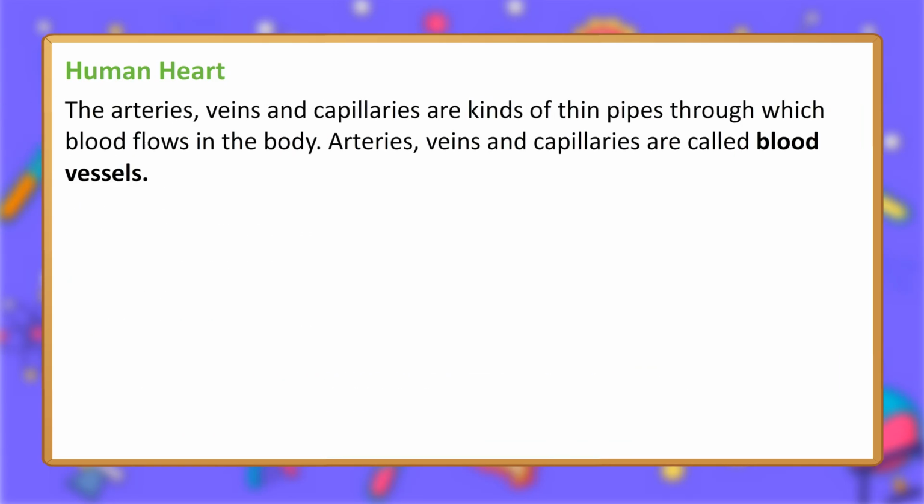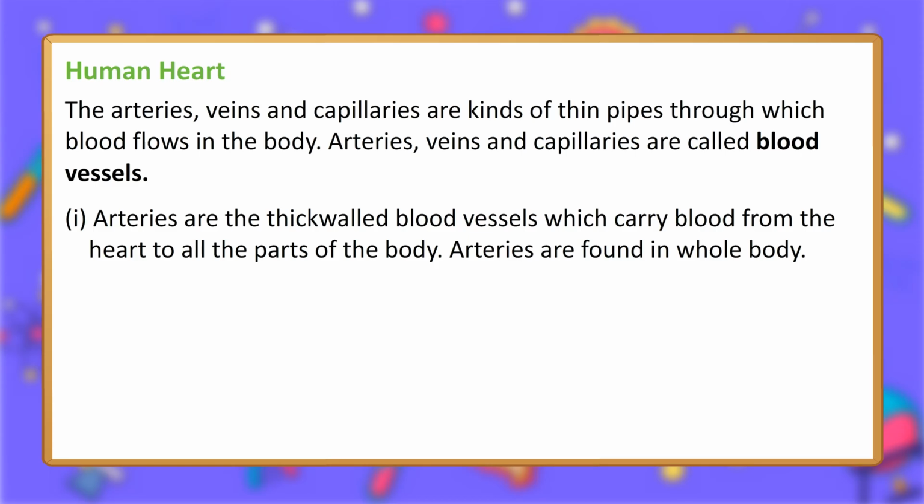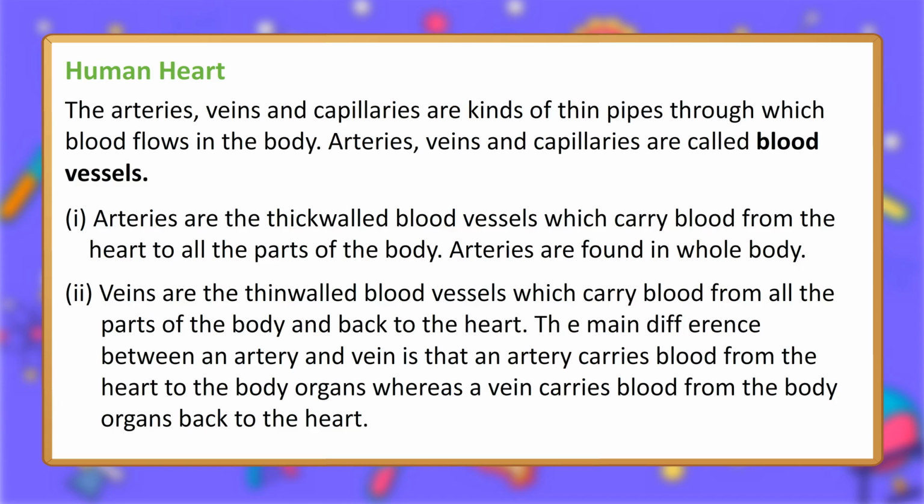The arteries, veins and capillaries are kinds of thin pipes through which blood flows in the body. Arteries, veins and capillaries are called blood vessels. 1. Arteries are the thick-walled blood vessels which carry blood from the heart to all the parts of the body. Arteries are found in whole body. 2. Veins are the thin-walled blood vessels which carry blood from all the parts of the body back to the heart. The main difference between an artery and vein is that an artery carries blood from the heart to the body organs, whereas a vein carries blood from the body organs back to the heart.